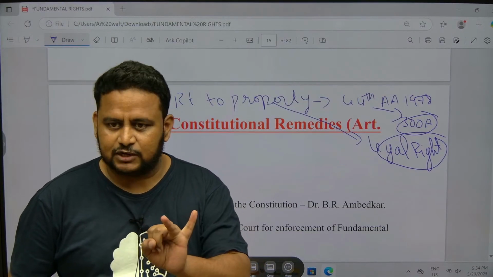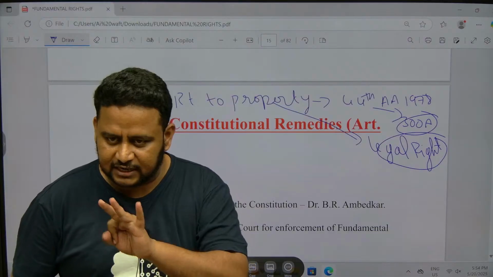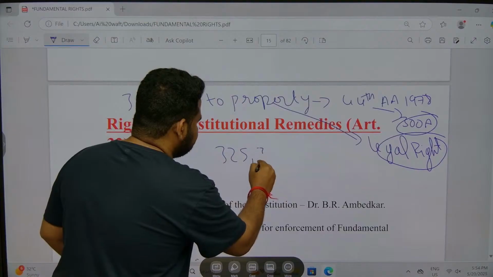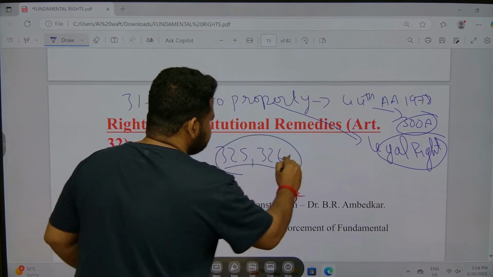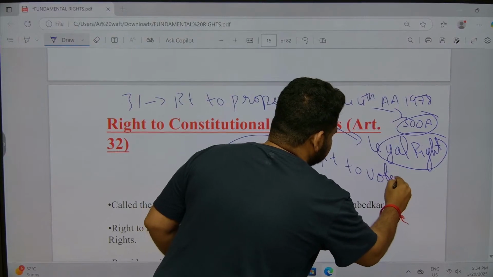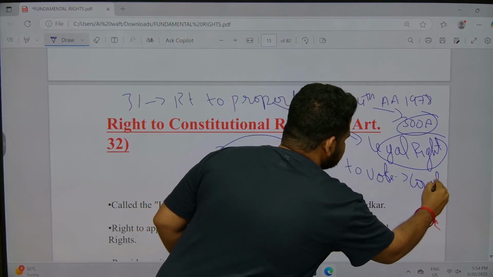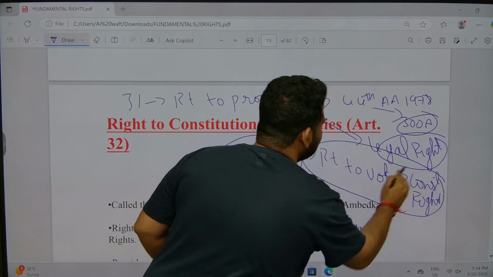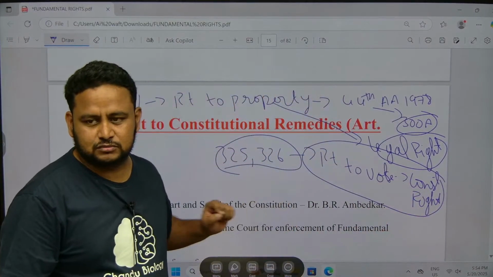See, the right to vote is not a fundamental right, and it is not a legal right, but it is mentioned in Article 325 and Article 326. So the right to vote is a constitutional right. Understood? Clear?